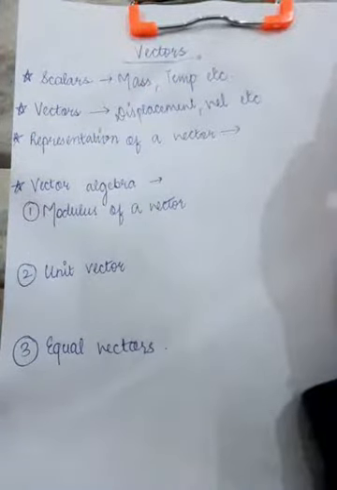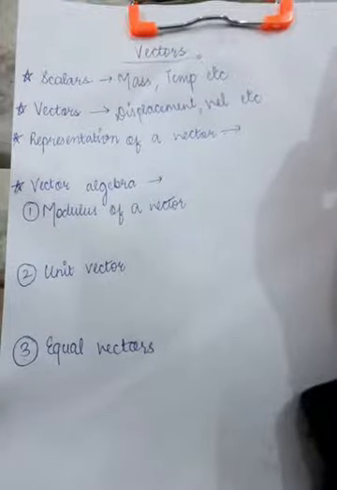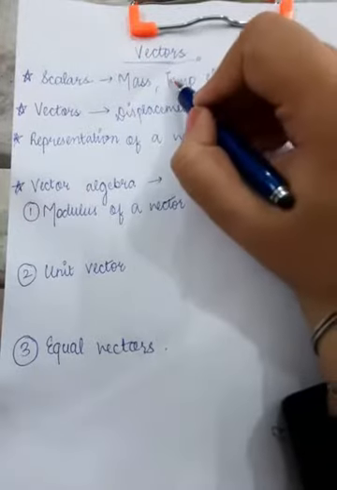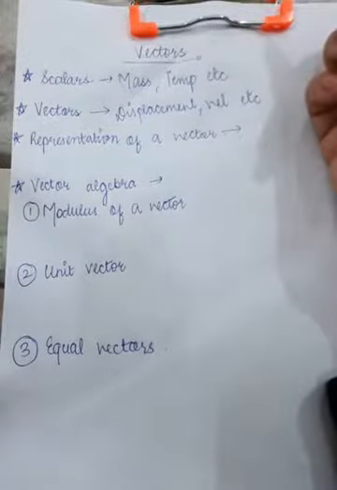Okay, but don't you think that this is all that you know about vectors till now? Yeah, that's true. So now I'll make you study vectors in detail.